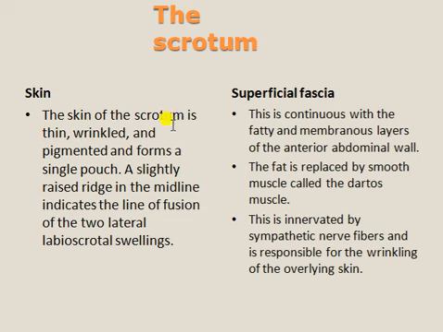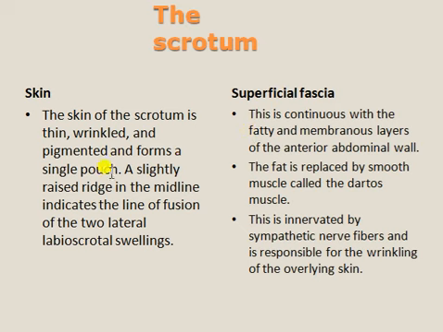The skin of the scrotum is thin, wrinkled and pigmented, so that is why it is dark in nature, and forms a single pouch. A slightly raised ridge in the middle indicates the line of fusion of the two labioscrotal swellings.